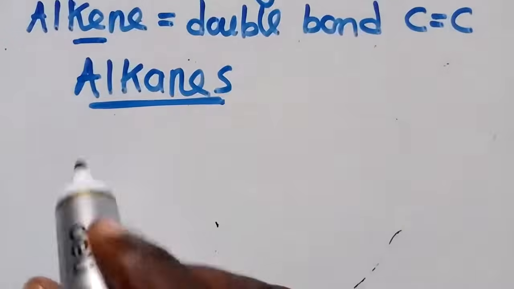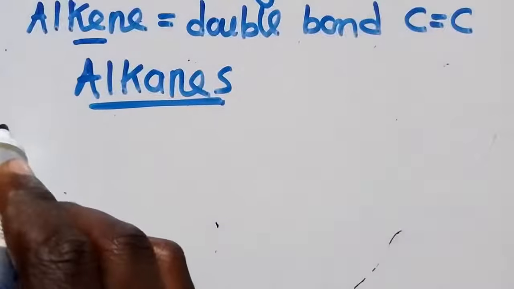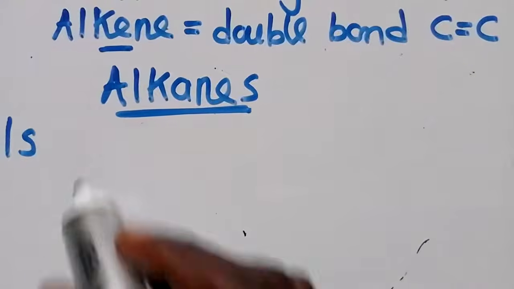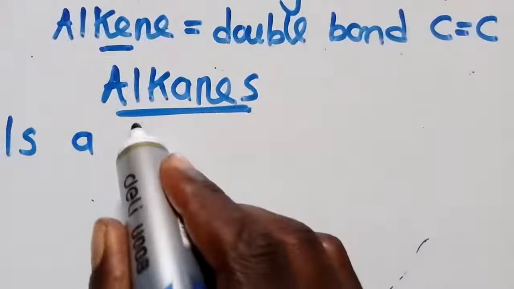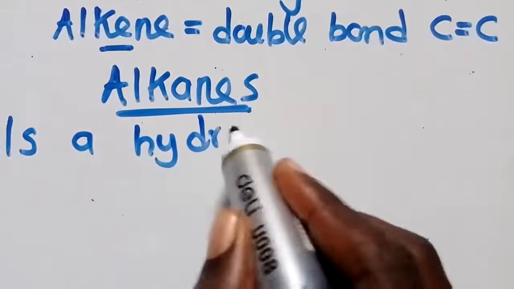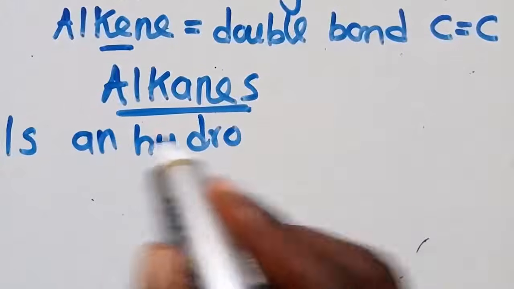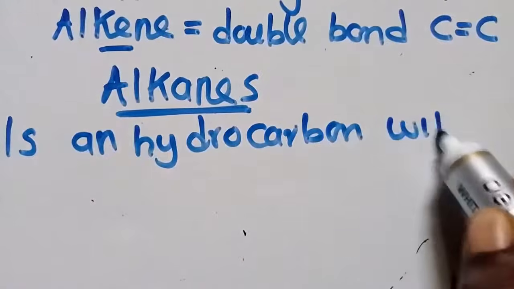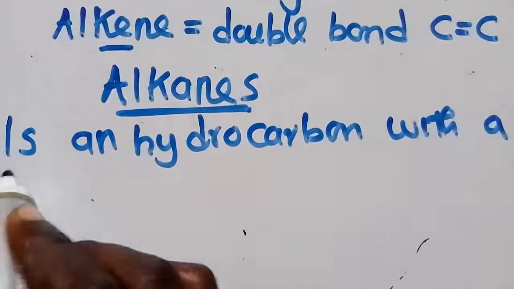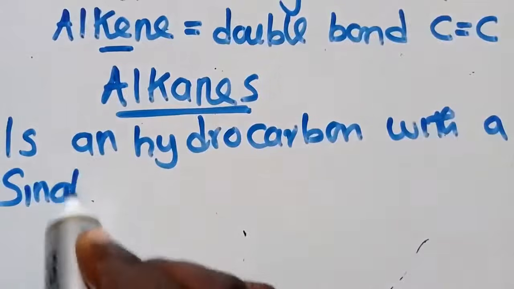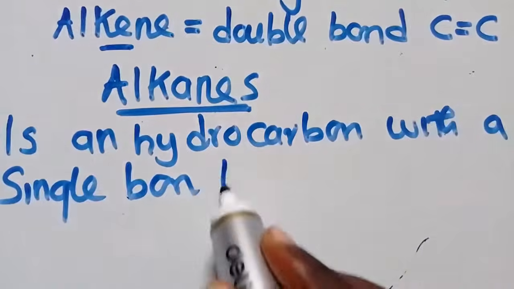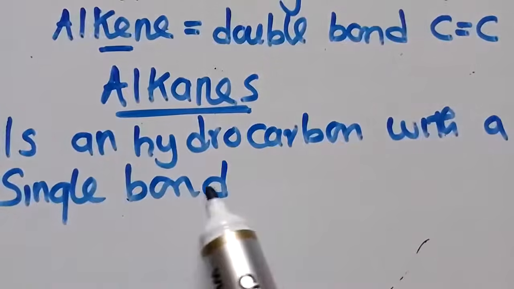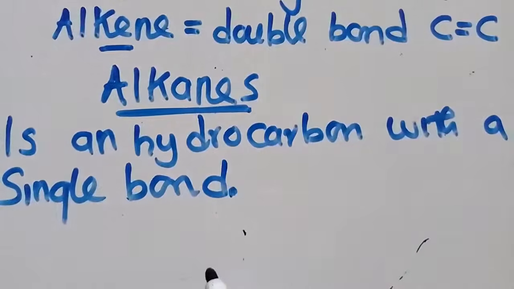The definition of an alkane is a hydrocarbon with a single bond. So all alkanes have got a single bond.